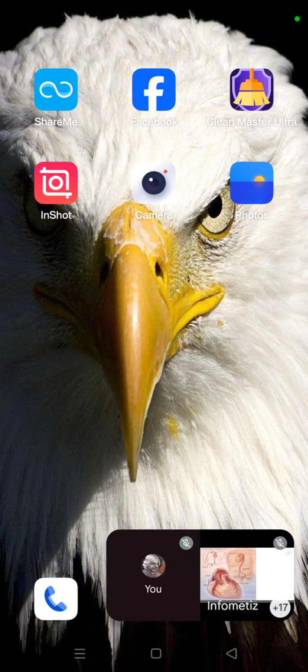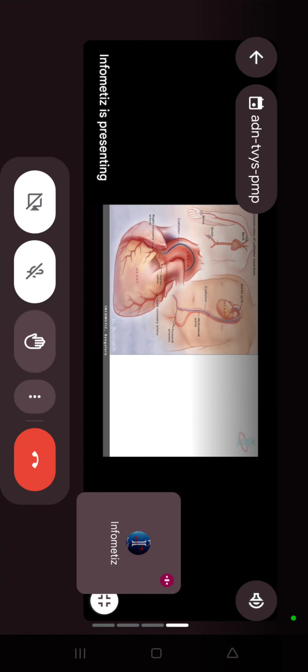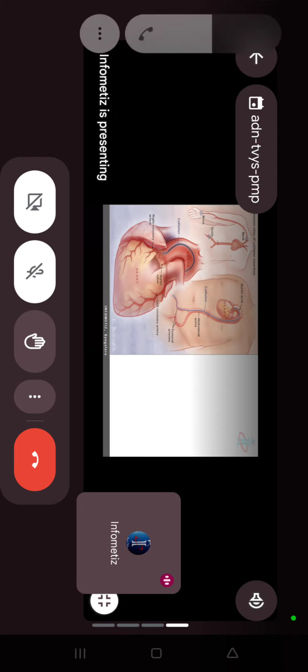In the heart, the heart is made of cardiac muscle. Now it is like a pump. It pumps blood, and it also needs blood.